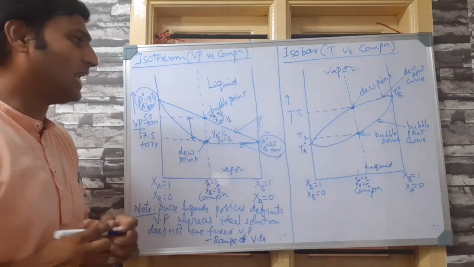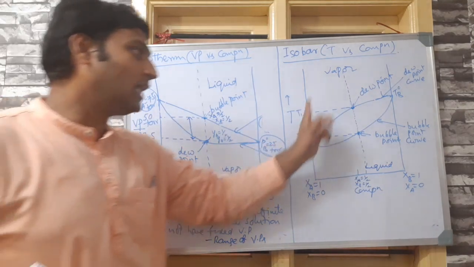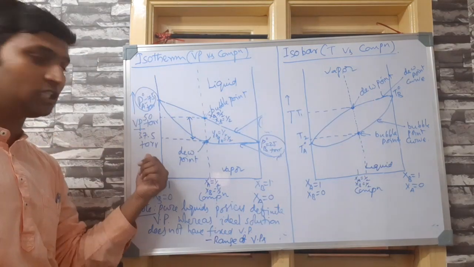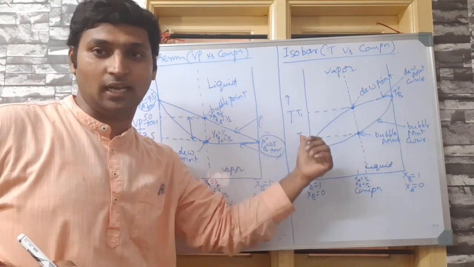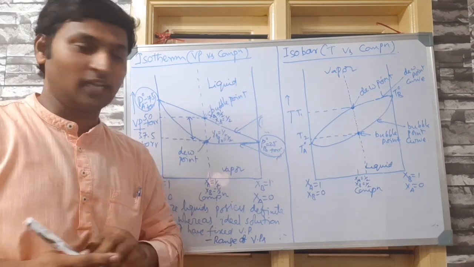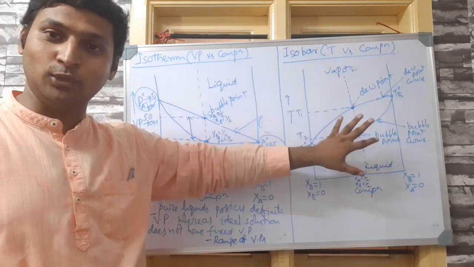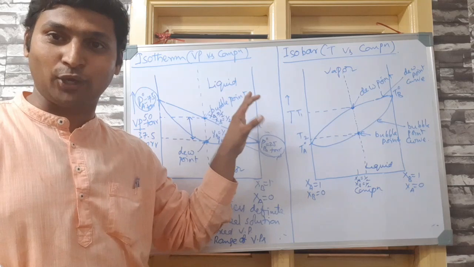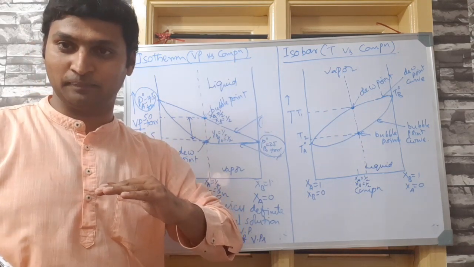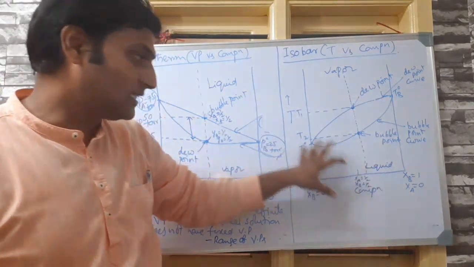So now please understand, here bubble point curve was above, dew point curve was below. Here dew point curve will be above, bubble point curve will be below, because here we are talking about variation in pressure, here we are talking about variation in temperature. I don't think I need to repeat this. Now don't worry, we are yet to reach fractional distillation first. Let us make a conclusion, then I will have to redraw this graph for you to make you understand fractional distillation. That would be the end point of it. Clear? Now you see, I have established the graph here.